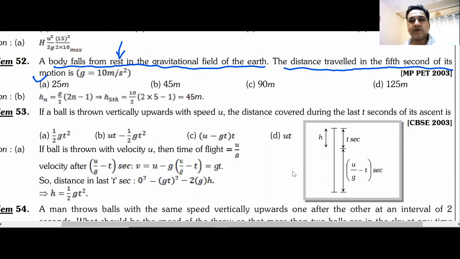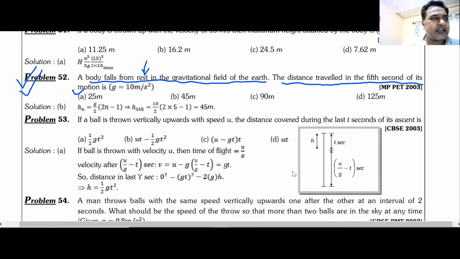We have to find out how much distance, because it is falling in a straight line, so distance and displacement of magnitude will be same. How much distance it moves in the 5th second of its motion. I'm waiting for your answers. I hope the question is clear to everyone. I'm waiting for your answers and your time begins now.